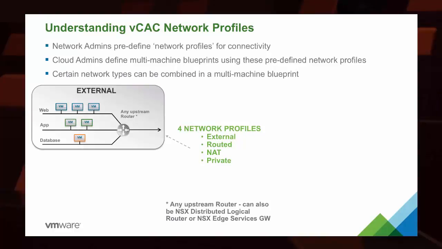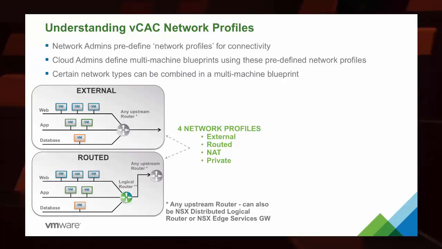So, external would maybe look like this. It's going to go out to any specific upstream router, and we've got just external traffic focus. Routed will ensure that we have a logical router in place and that we're able to communicate with any upstream router outside of our network.